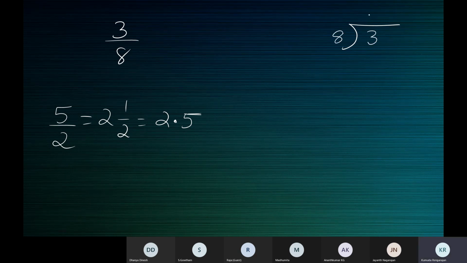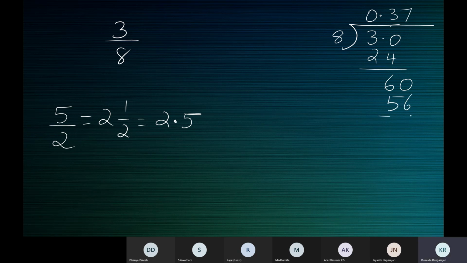Now 0 point. Now this division, I'm not teaching you this division. You should know this. So now tell me, 8 3s are 24. 6 is the remainder. You can add a 0. 8 7s are 56. 4 is the remainder. You can add a 0. 8 5s are 40. 0 is the remainder.